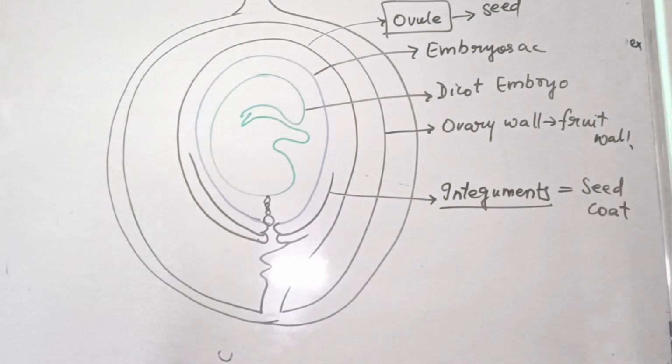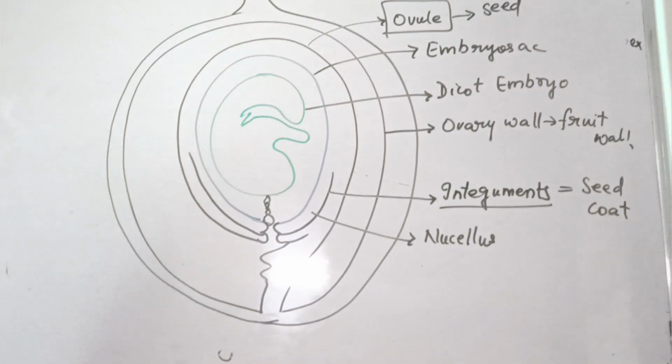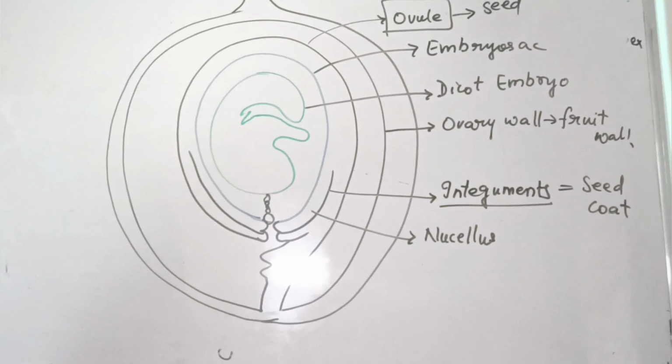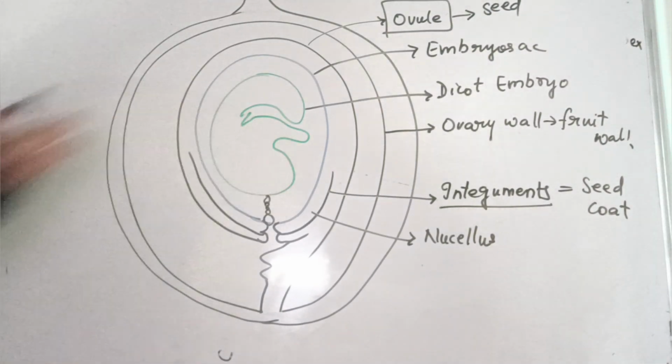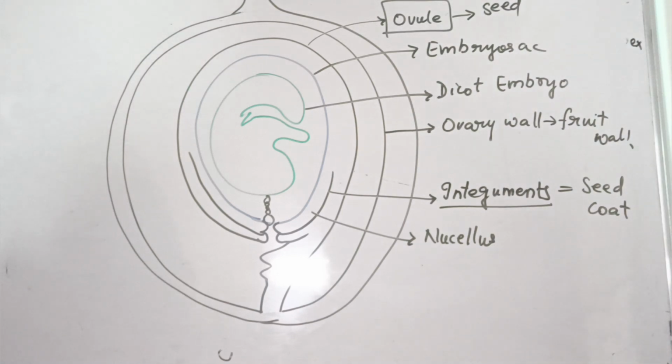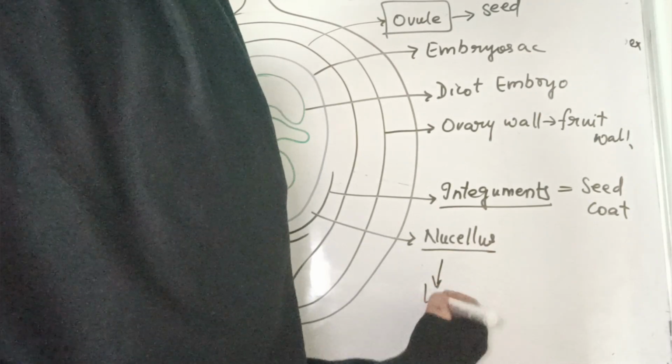Here, the integuments will develop into the seed coat after the fertilization. These are all the post-fertilization changes. Then what about the nucellus, which is present here? Now it will provide nutrition to the developing embryo, right? If it is totally utilized by the embryo during embryo development, then there will be no nucellus left. If the nucellus is not totally utilized, then some nucellus will be left over, right?